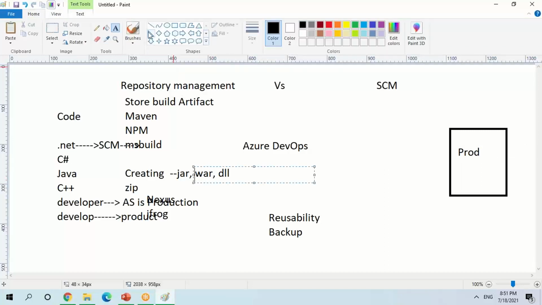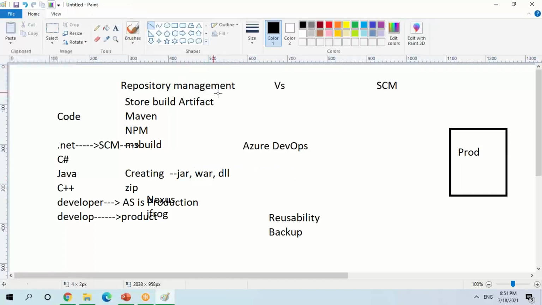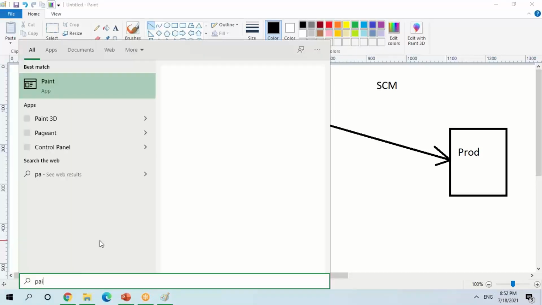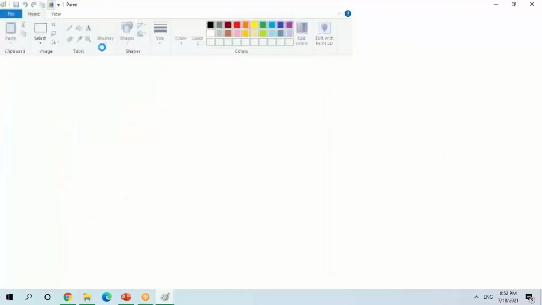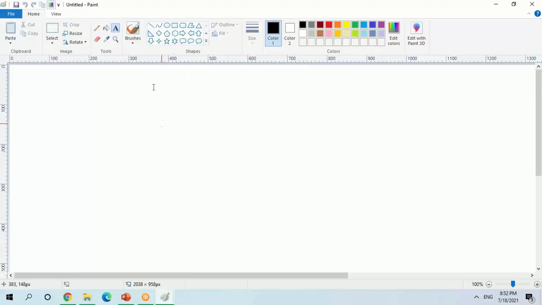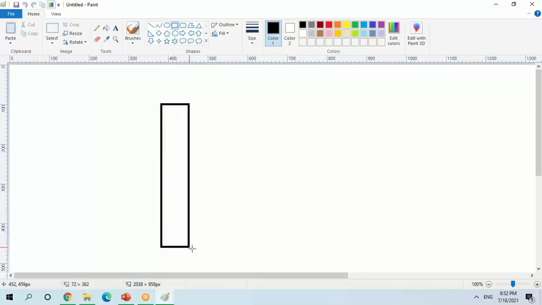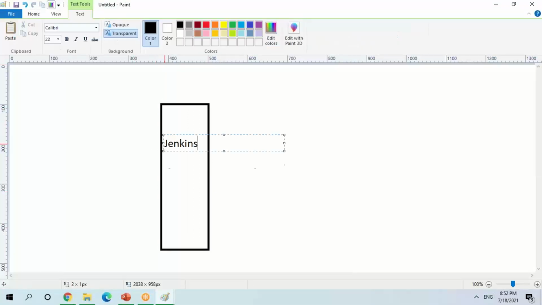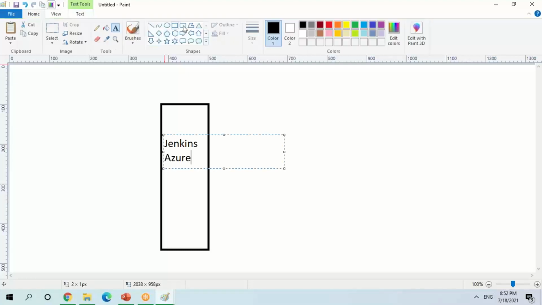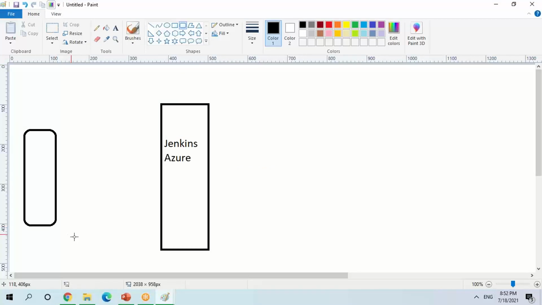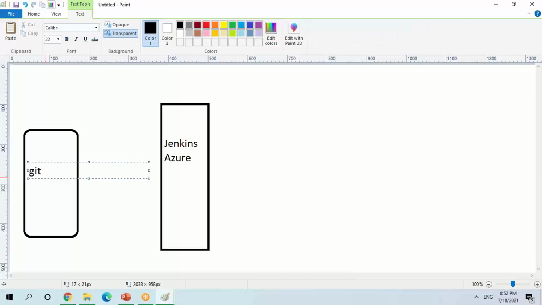Now, when I'm going to build the code, I'll take the code from here and build. I won't be building the code in my build server. Typically, how did the build process used to happen? We used to have one continuous integration server. Let's assume I'm talking about Jenkins, Azure DevOps, or any tool you can talk about. I have my source code management system somewhere, some other tool. Let's assume I'm using GitHub here, right?